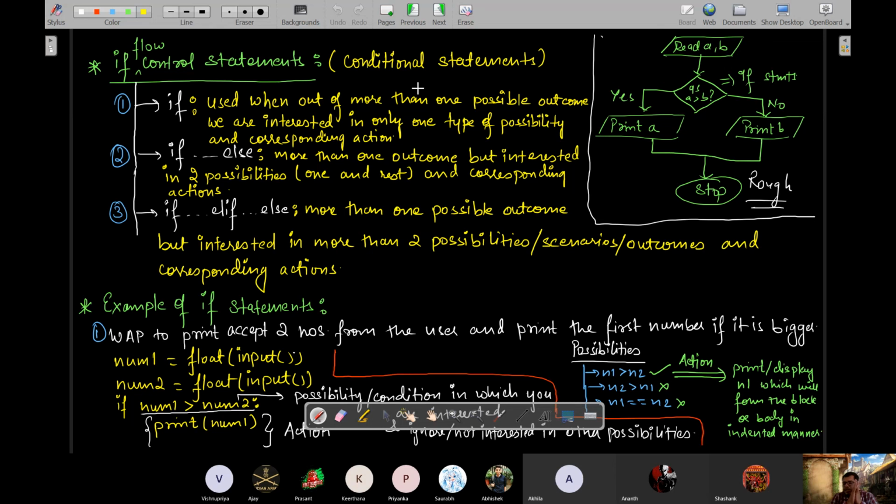प्रियंका समझ में आया? Is it clear? कीर्तना? Yes, sir. Okay. ठीक है. In that case, what we'll do is we'll wrap up. आज के लिए इतना ही. Next class में देखते हैं हम लोग.